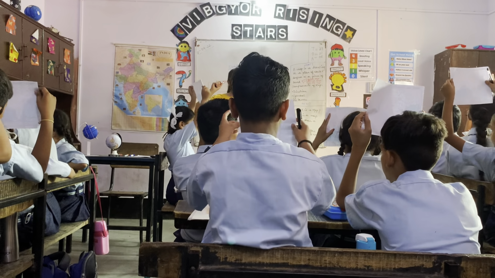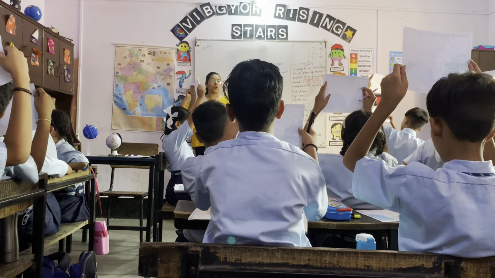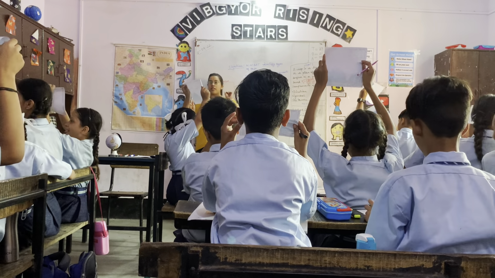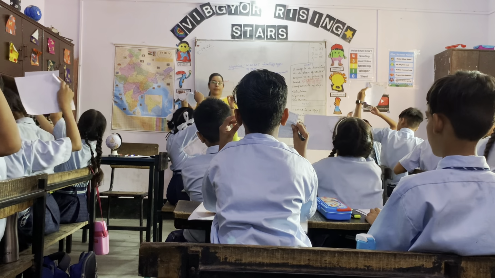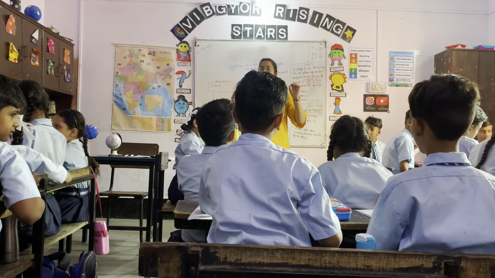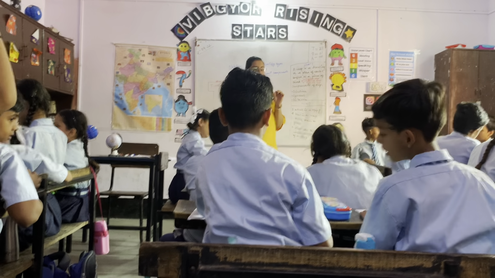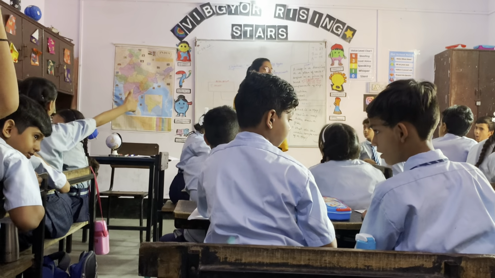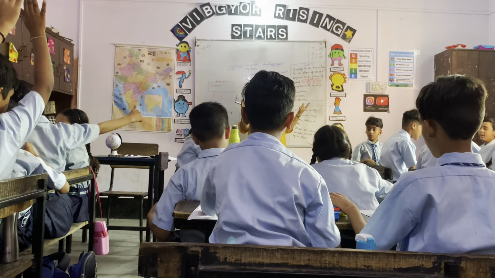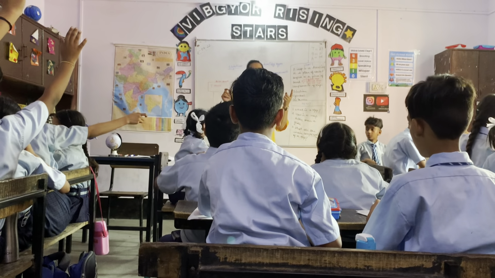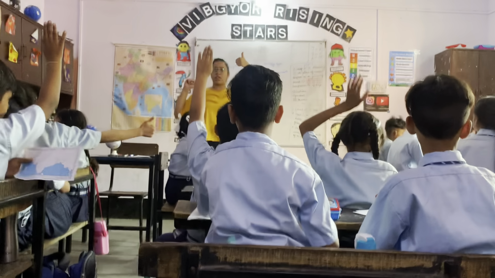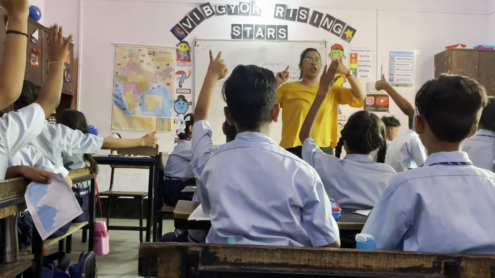You have exactly 2 minutes to find out which state is highlighted on your map. Name of the state highlighted on your map. Hands down, everyone. When I say go, you are going to find out which state is there highlighted on your map. 3, 2, 1, go. Find out from your book, from the maps that are there in the class. You have to find out quietly without making a noise and show me a thumbs up when you're done. Find out which state is there on your map.